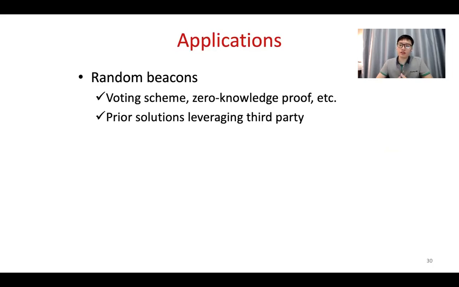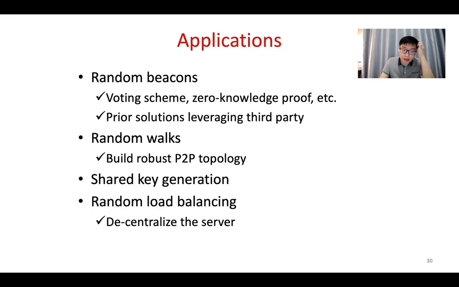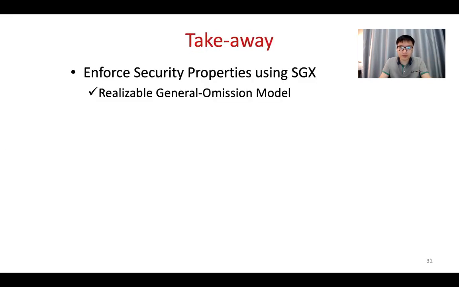And with all the security properties and also the protocols for reliable broadcast and the random number generation, these protocols can be applied to different applications in the current system. For example, they can generate random beacons for voting schemes. They can also help to enhance random load balancing systems.